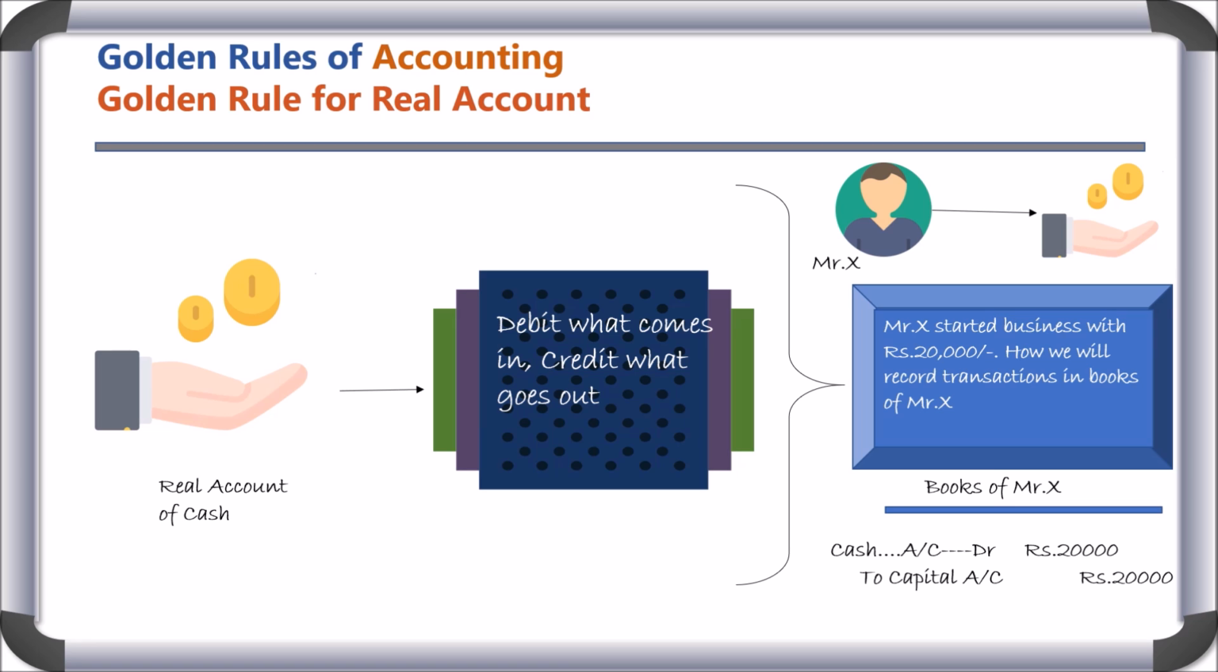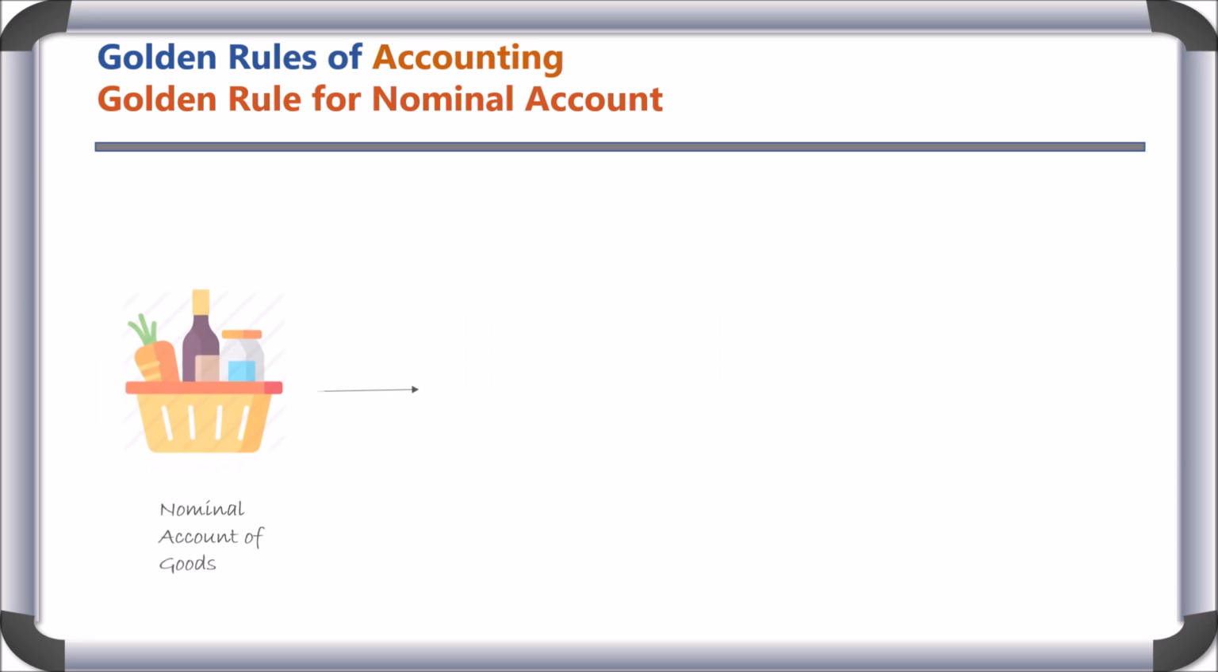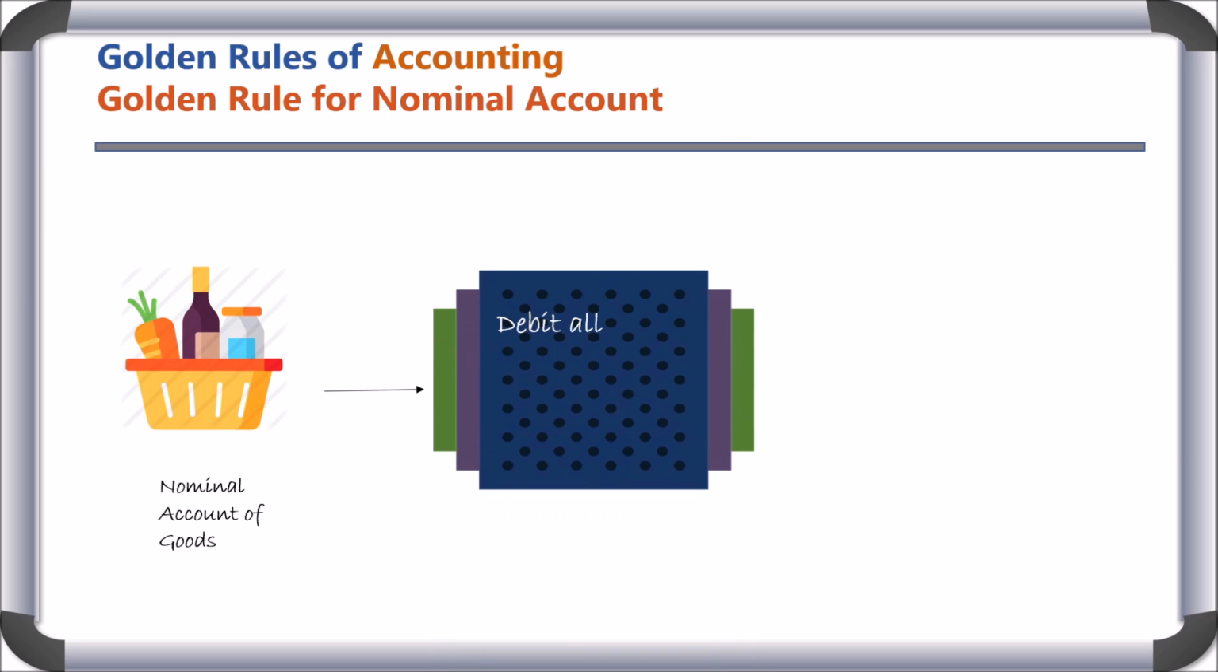We have already learnt golden rule for personal account. Capital account is personal account. So instead of saying corresponding account, we can say credit the giver. Hence credit capital account. For nominal accounts, golden rule is debit all expenses and losses, credit all incomes and gains.